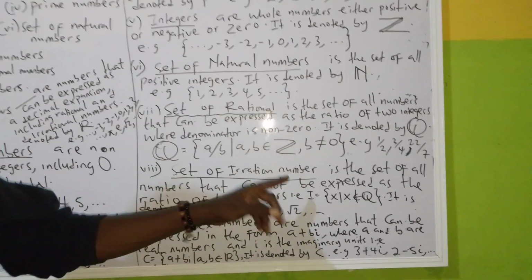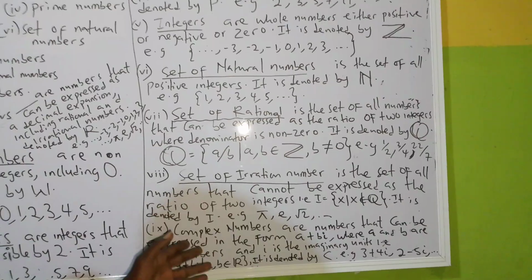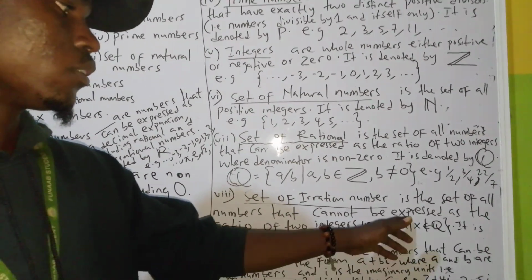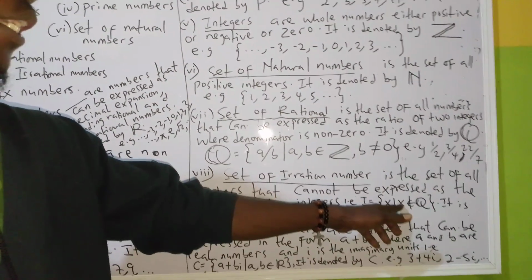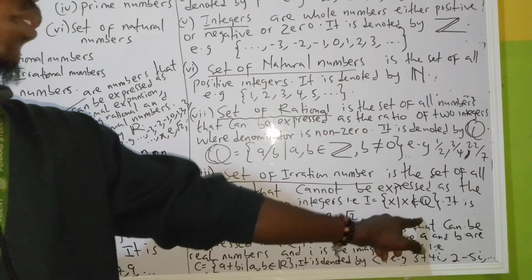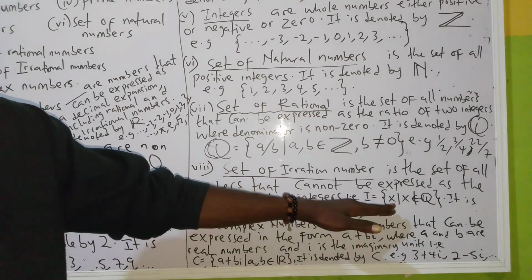The symbol is I, it's denoted by I. In mathematical form, how do you define an irrational number? I equals curly bracket x, such that x is not a member of the rational numbers. So this is the expression in mathematical form.